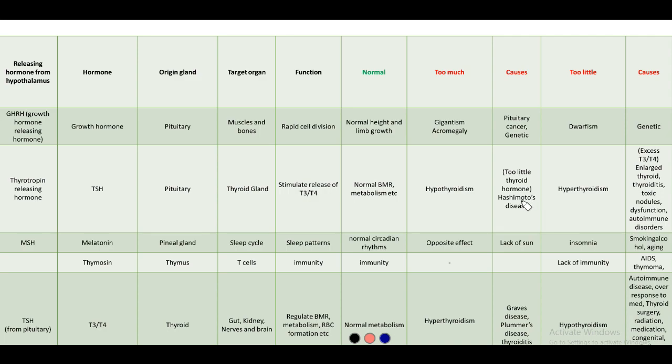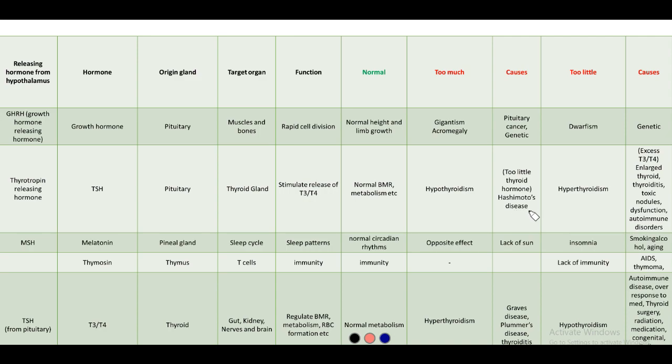Now, as I said, an autoimmune disease is a condition where your immune system attacks its own cells. Your body thinks that its own cells are a foreign body. Normally our immune system functions against foreign bodies like virus, bacteria, etc. But in autoimmune diseases, it thinks that its own body cells are a foreign body and attacks them. That causes a condition called autoimmune disorder, and one of those is Hashimoto's disease, where the thyroid gland is affected.